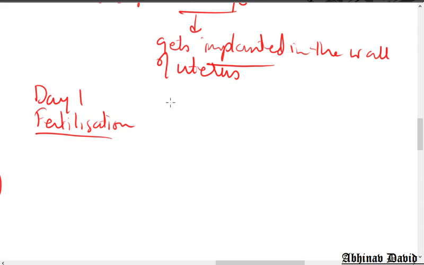Okay, because only 7 days of nutrition is present in the developing embryo or in the egg. So the nourishment which is present in the egg before the fertilization can support the developing embryo for about 1 week. Within 1 week the implantation has to take place, otherwise the development of the embryo will not take place. The embryo will die because of scarcity of food.